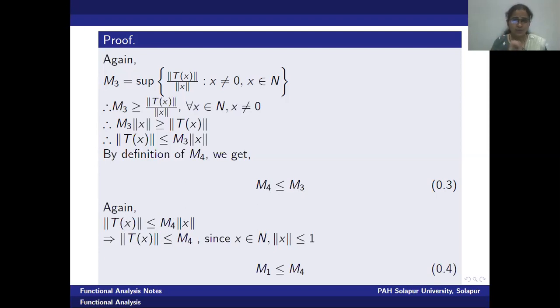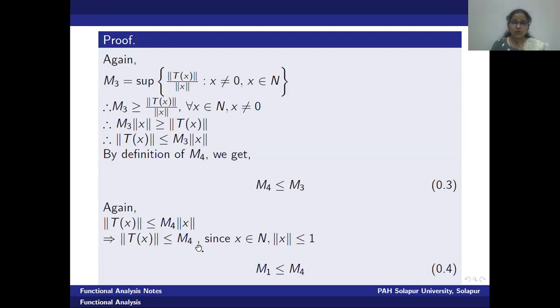Therefore, m4 is one of the bounds. If m4 is one of the bounds, we can write that inequality as norm t of x is less than or equal to m4 into norm of x. Now let me put a condition: norm x is less than or equal to 1. Then on the right, we will get the value m4 into 1, which is m4. Therefore, norm t of x is less than or equal to m4.